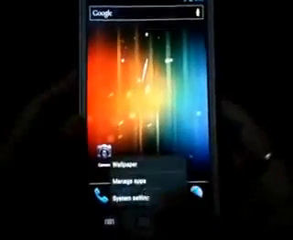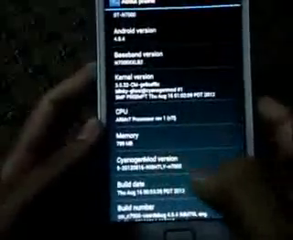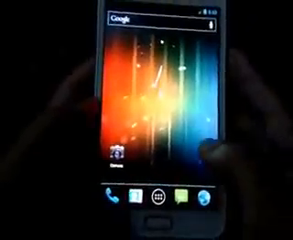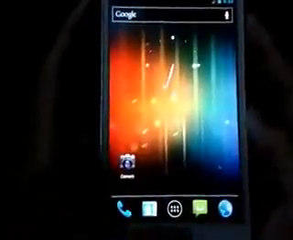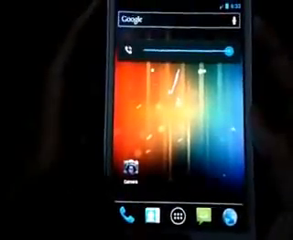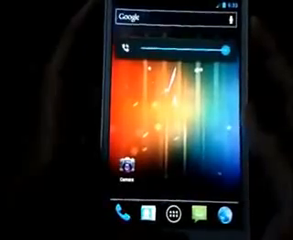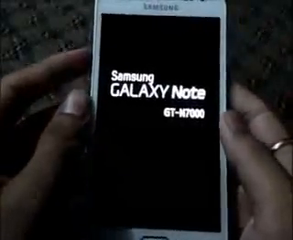Okay, so now I'm on the CyanogenMod. Let me just show you. I'm running the CyanogenMod version 9. So again, what you do is reboot into recovery by holding the volume up, power and the home key. Okay, let go of the buttons.